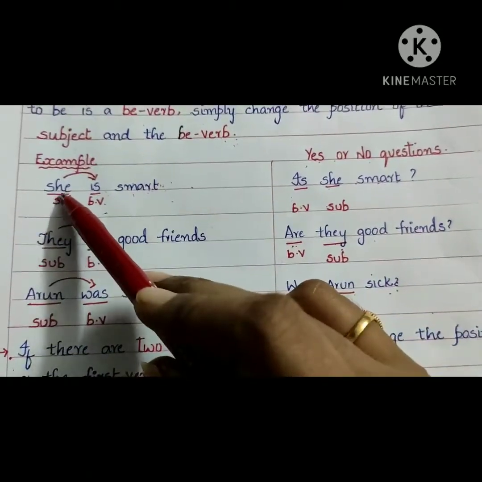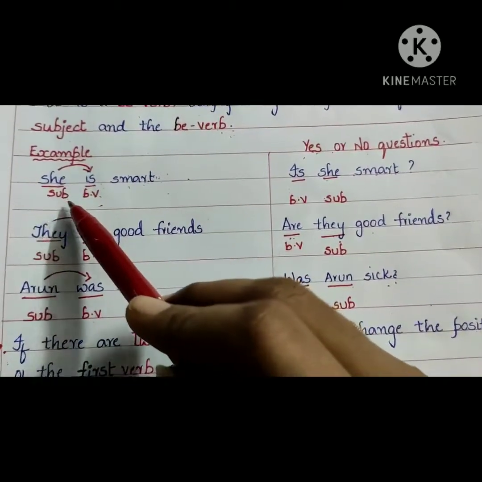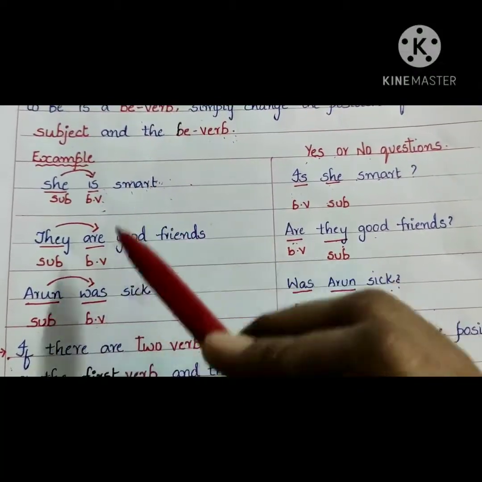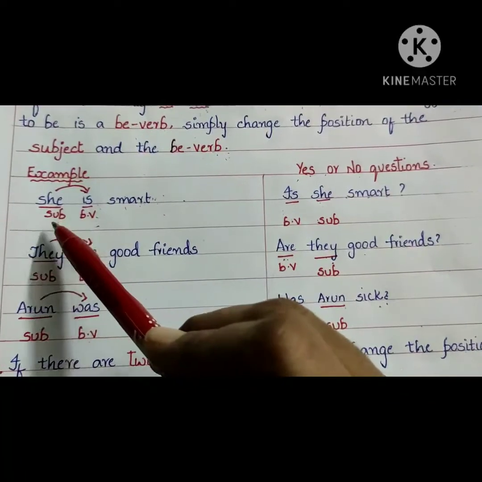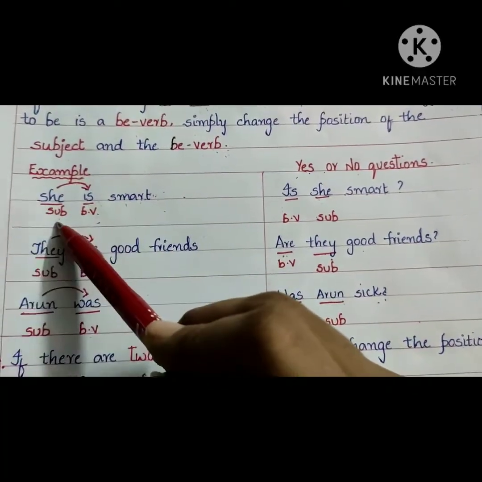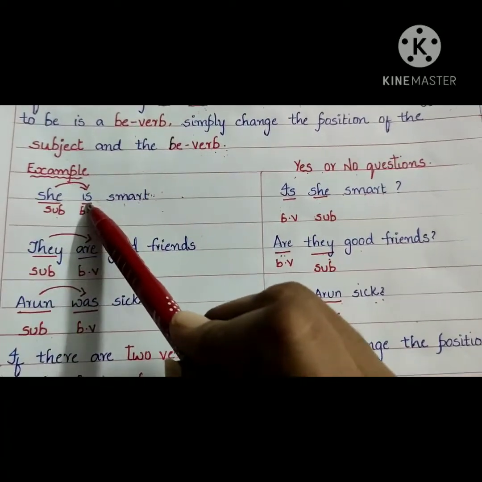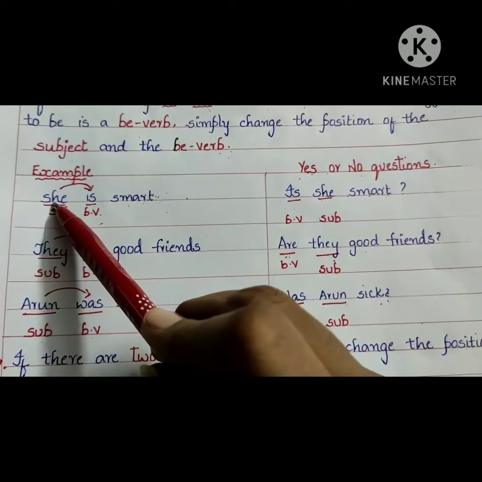So now let us see. She is smart. Here she is the subject, is the verb, smart is the adjective. When you change the statement into an interrogative, you have to shift the auxiliary verb before the subject.